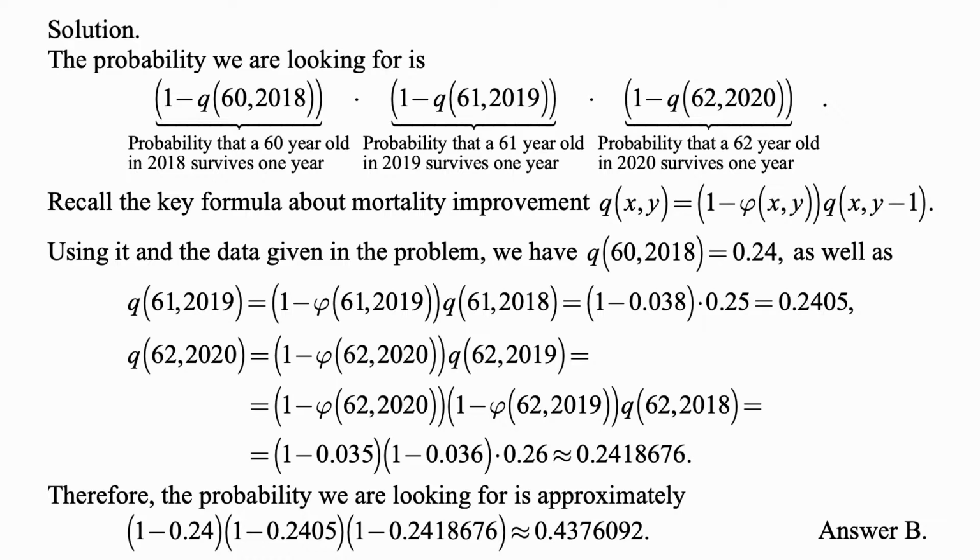Now everything that we have here is given in the data in the table in the problem. So this becomes 1 minus 0.035 times 1 minus 0.036 times 0.26. We multiply it out, that's approximately 0.2418676. And then we plug it all into the initial formula that I told you in the beginning. That's what we're looking for. So this becomes 1 minus 0.24 times 1 minus 0.2405 times 1 minus 0.2418676. We multiply it out and it's approximately 0.4376092, which is answer B.